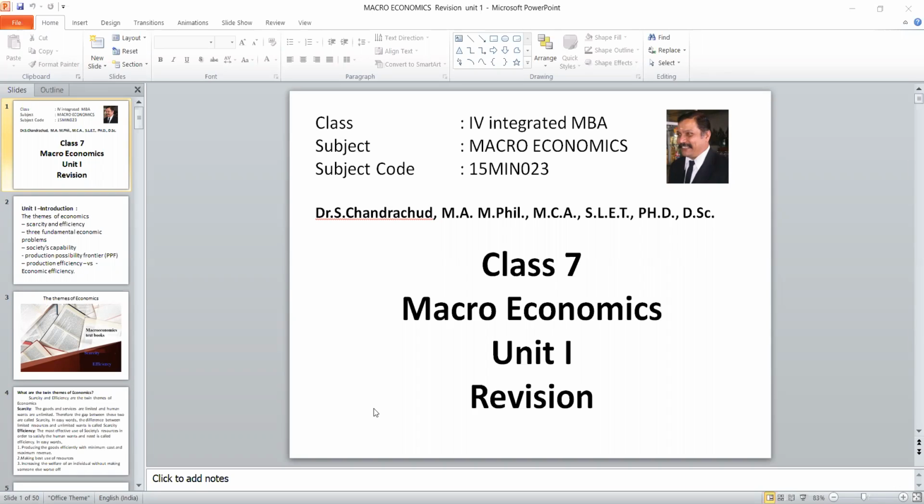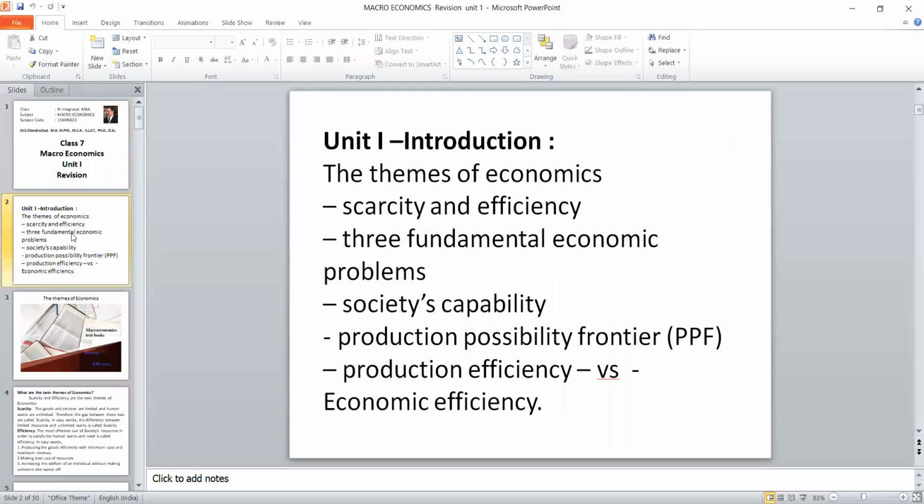Today, I'm going to take the revision for Unit 1. Already, we have taken 8 classes. This is class 7. In order to revise the topics discussed so far in Unit 1, it will help you to study well. As far as the syllabus is concerned, these are the topics that have been included.